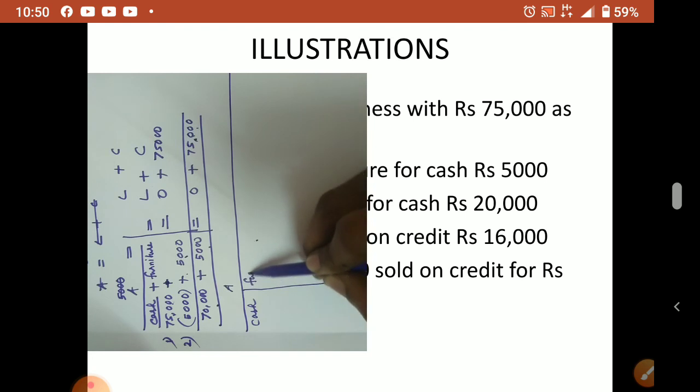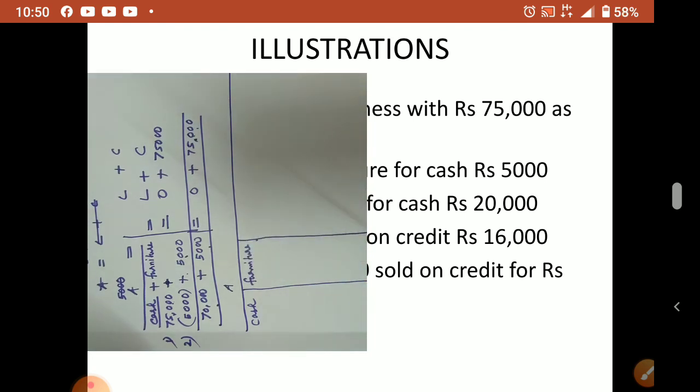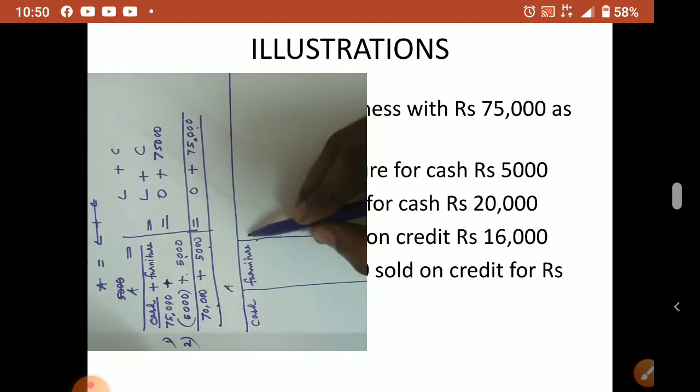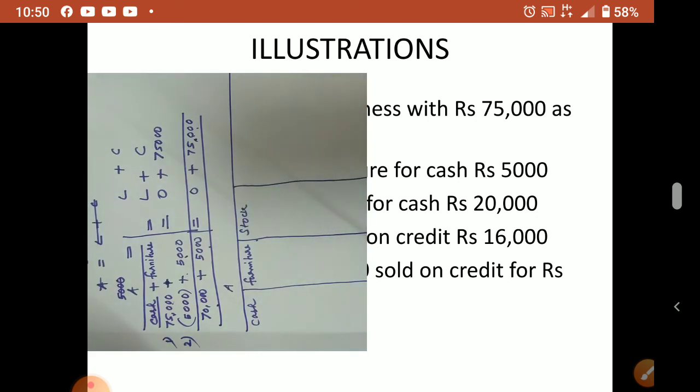Then furniture also आ गया. Just for understanding I am doing it separately. You can do it at one go. Then अभी क्या लाया? Stock लाया. Stock also asset. That is why all basic terms we studied first itself. एक item देखते समय you have to understand it, whether it is asset or liability, whether it is expense or income, revenue or income or gain. So that's why all items we discussed first itself. So understand it clearly, all the basic terms.